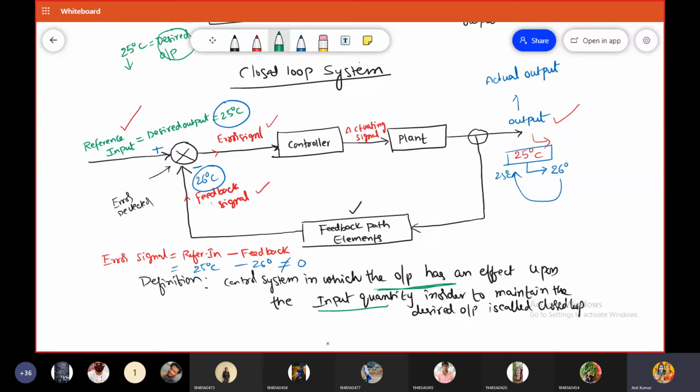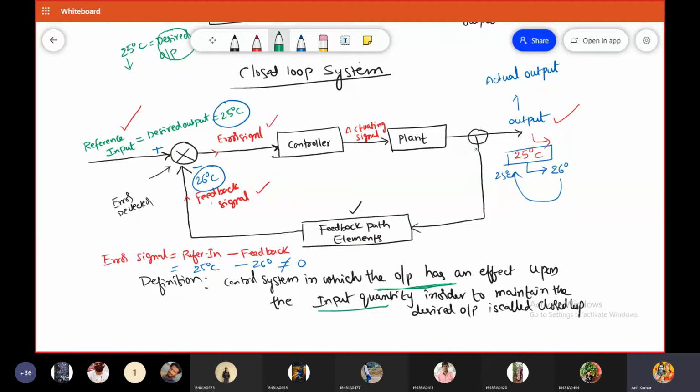If the output signal does not have an effect upon the input quantity, then the control system is said to be an open loop control system. Is it okay? Does not have an effect, then it is open loop. If the output has an effect on the input, then it is called a closed loop control system.